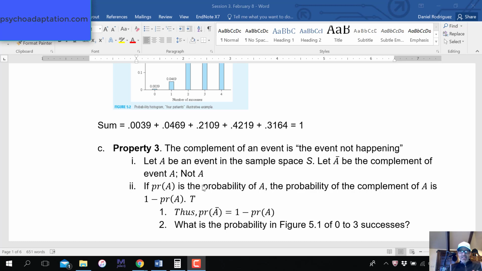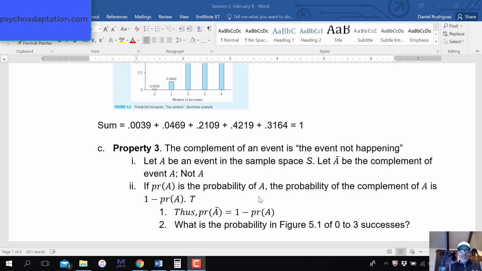So we use this A with a line over it, so that means not A. If you have A, its complement is not A. So if you flip a coin to get a heads, a tails is a not heads, right? That's the complement, and complements don't have to just be one possible outcome. Like here, for instance, the complement of getting 4 successes is 0 to 3 successes.